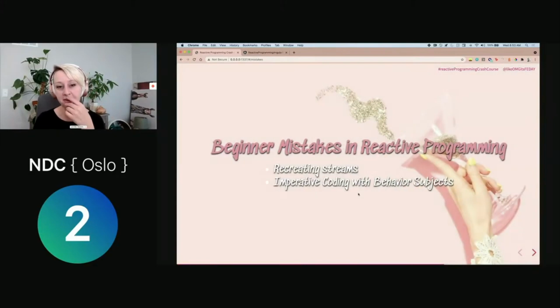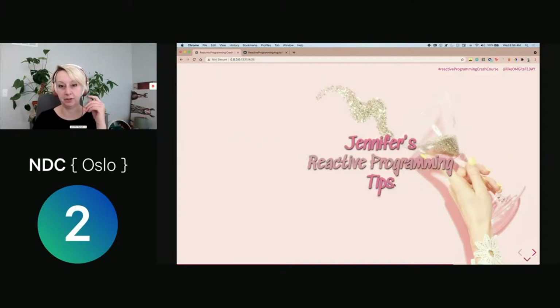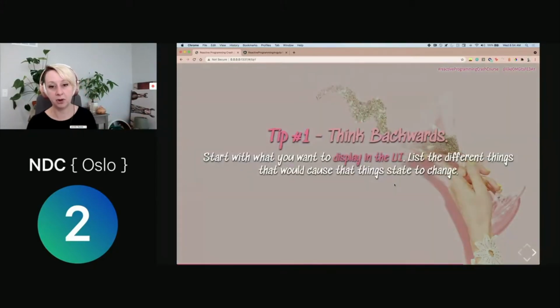But I want to talk about some beginner mistakes. And so the number one we kind of talked about already, but I want to retouch on it, which is recreating streams. If you're recreating execution context because you're subscribing when you don't need to, that can be really, really problematic. Or getting into imperative coding habits with behavior subjects. So I've got a couple tips for you to start your reactive programming journey. And so number one is to think backwards. You need to start with what you want to display in the UI, list the different things that would cause that state to change, and then begin to build your reactive code.